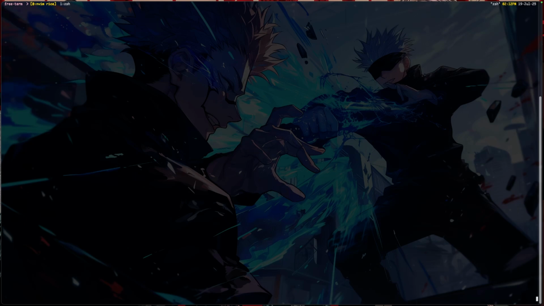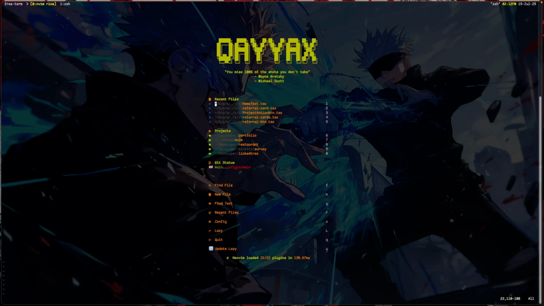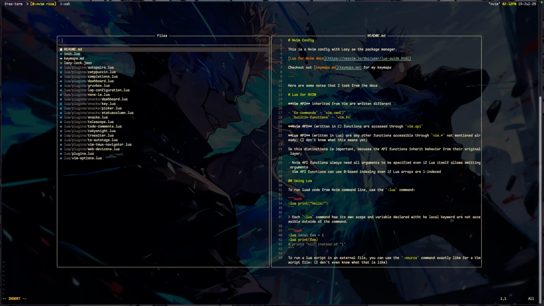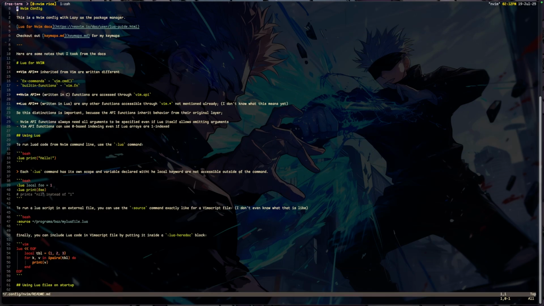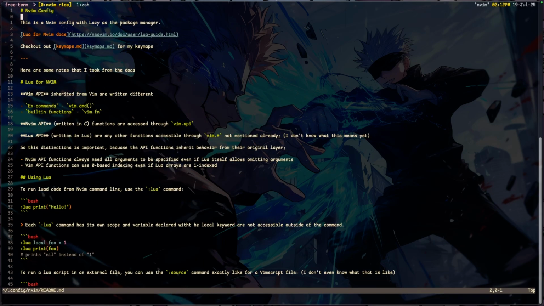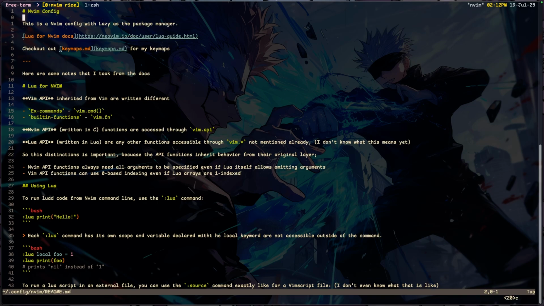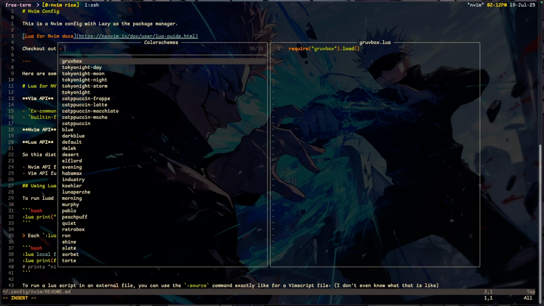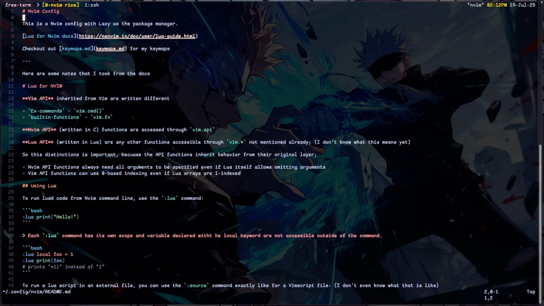So the first thing you notice is my dashboard, which is just my name, shows my recent files, shows projects I'm working on, and here are some other tools. Let's just start at the beginning, which actually, let's start at the README file. Okay, so I'll have to increase the size of this so everyone sees it clearly, and let me change the color scheme to Catppuccin. Catppuccin is fine.